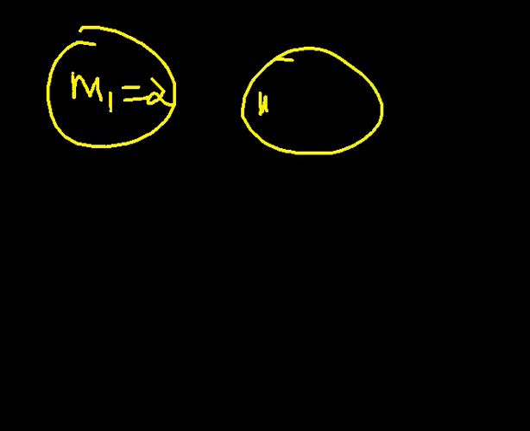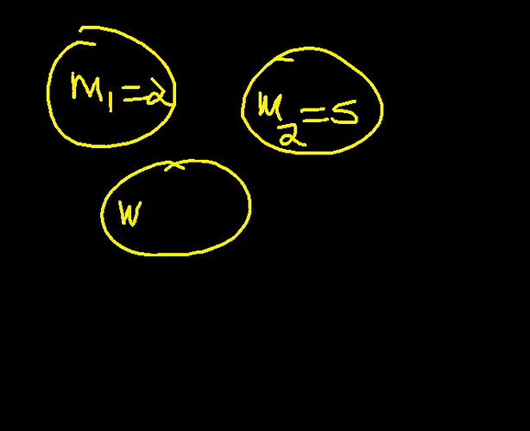Let's say this is stone 1, which is of mass M1, given as 2 kgs. And we have another stone, stone 2, with mass given as M2, and say it is given as 5 kgs. And we have another stone, stone 3, with mass given as M3, and that should be 4 kgs.